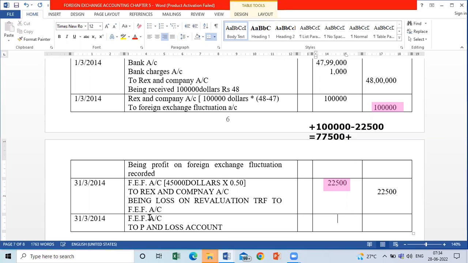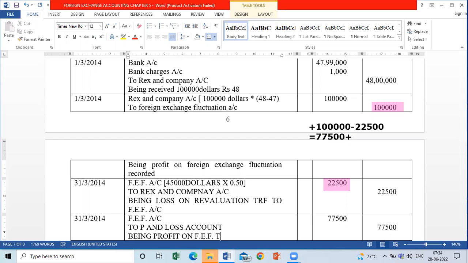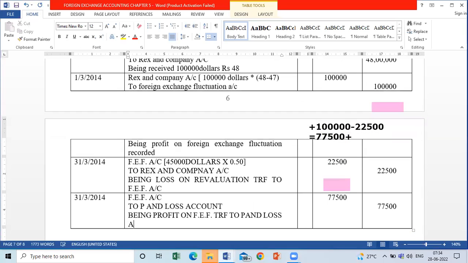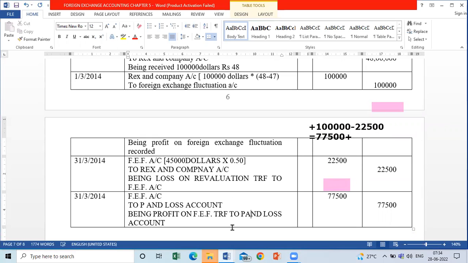Amount will be 77,500. Narration will be: profit on foreign exchange fluctuation transferred to profit and loss account. Any questions? Now we have to receive the money at what rate?